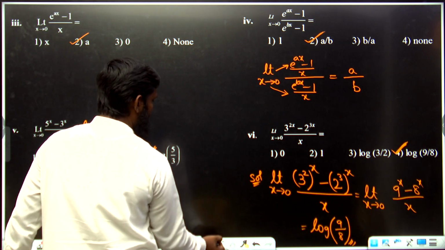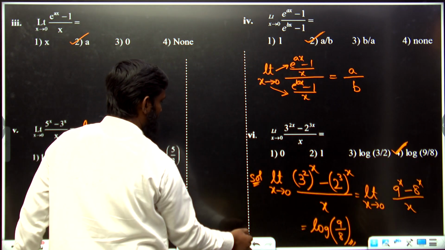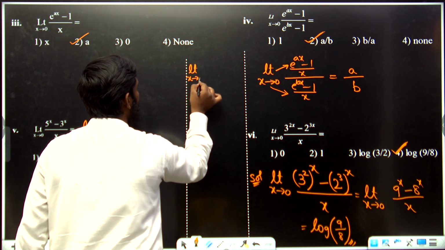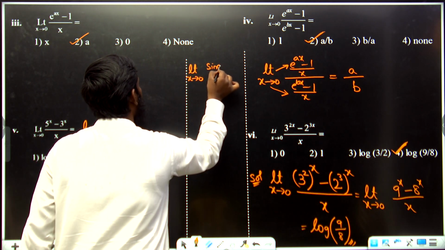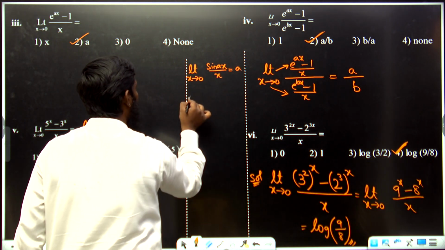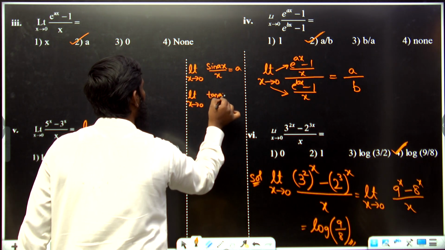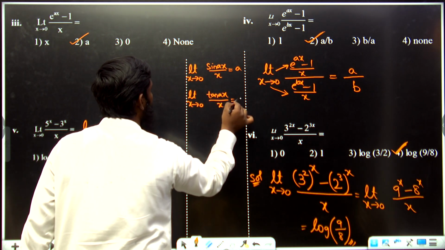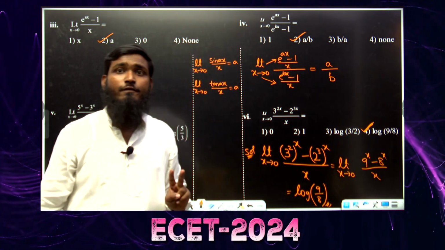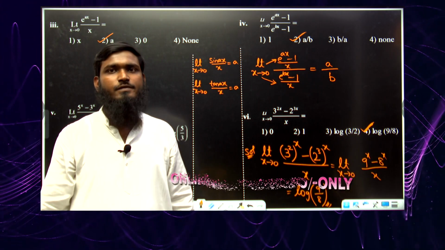Simple concept: whenever we have limit x tends to 0, sin ax divided by x is equal to a. Next, limit x tends to 0, tan ax divided by x is equal to a. Okay, which functions can we take? Only the sine function and the tan function. Only for these two functions can we write this part.